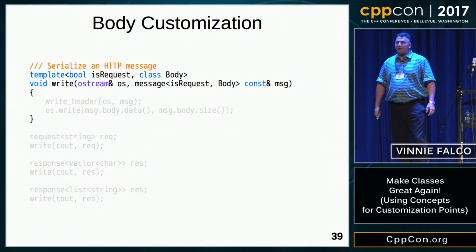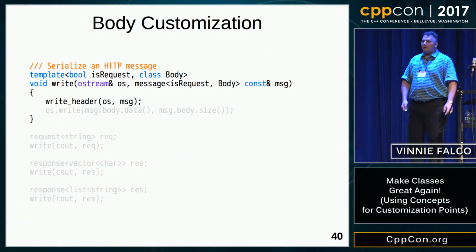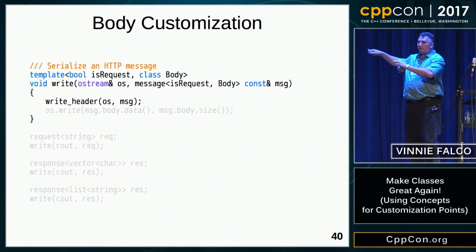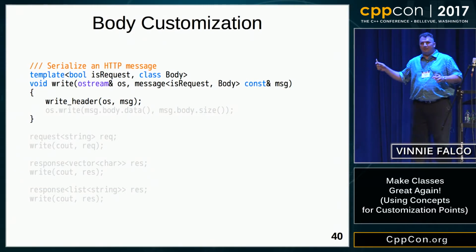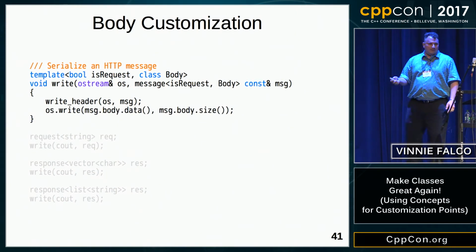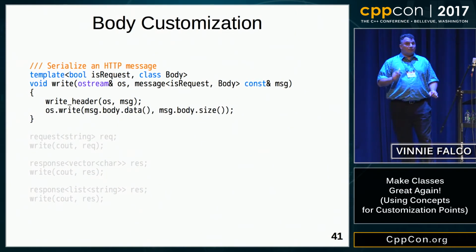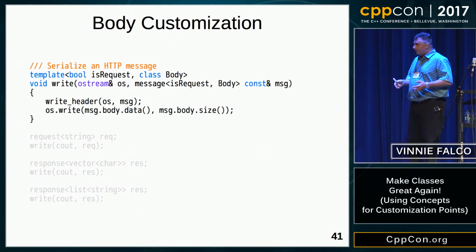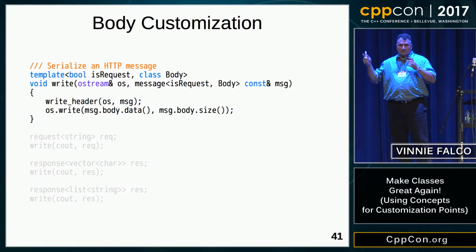If you remember what I said earlier, an HTTP message consists of a header followed by a body. Our strategy for serializing will be to first serialize the header. We'll call this function. We won't worry about that, pretend it's written and already exists. We don't need to get into the weeds on that. So that's done. Now we're going to serialize the body. So we call the standard ostream write function, which accepts a pointer and the number of bytes. Now, we're going to send that data over. It's going to output, and it's going to be great.